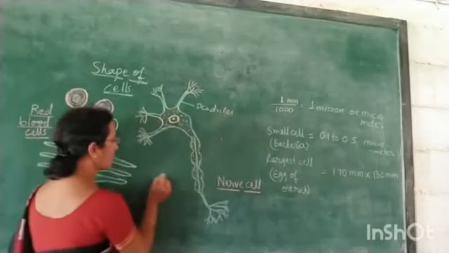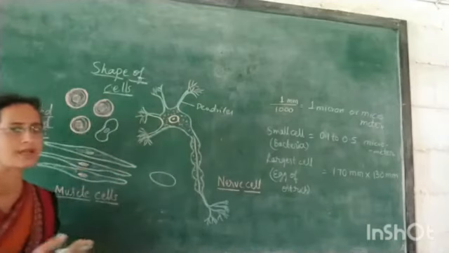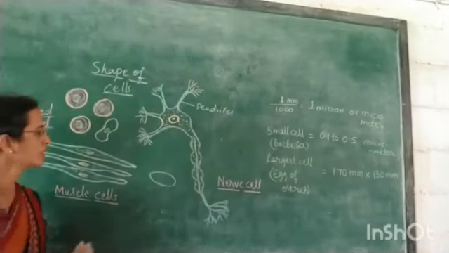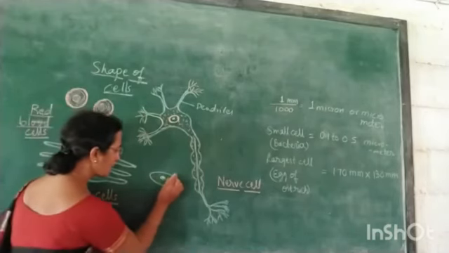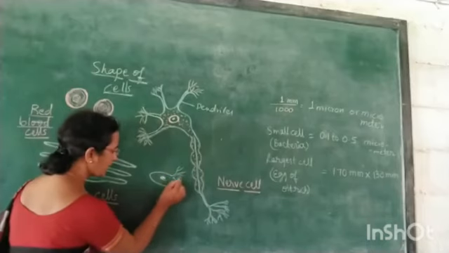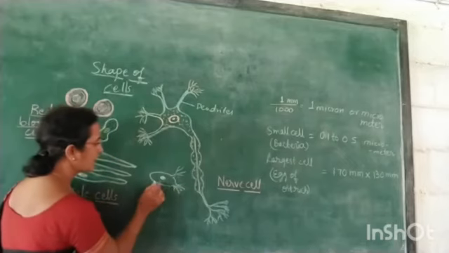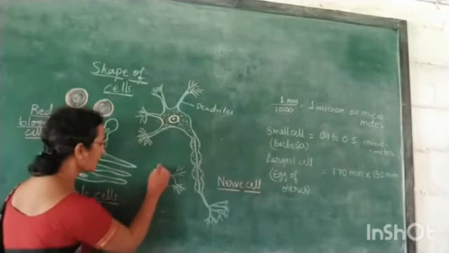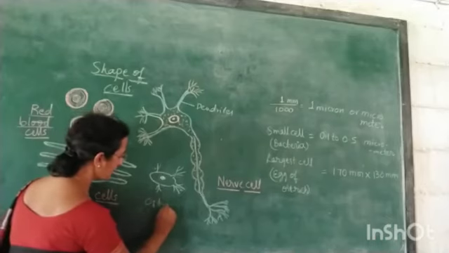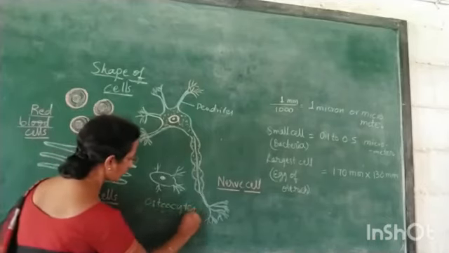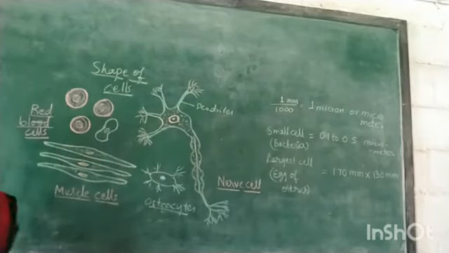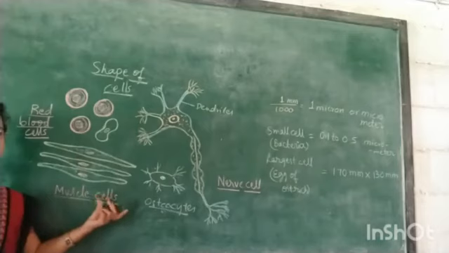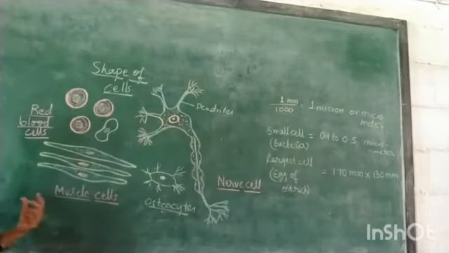And you have the bone cells. When you take a cross section of the human bone, the cells present in the bone also show a particular projection, where the cell membrane is highly branched. These are called osteocytes. So these are the different cells present in the human body. You can see the variety of the shapes of the cells.